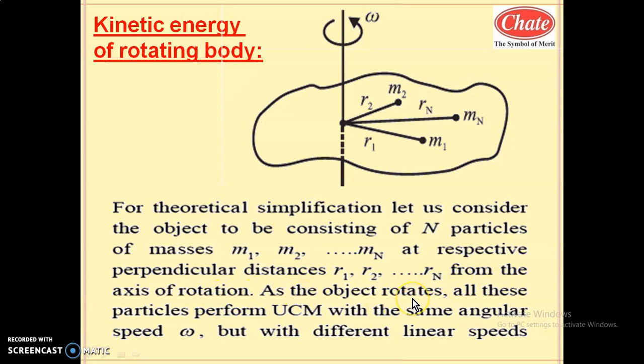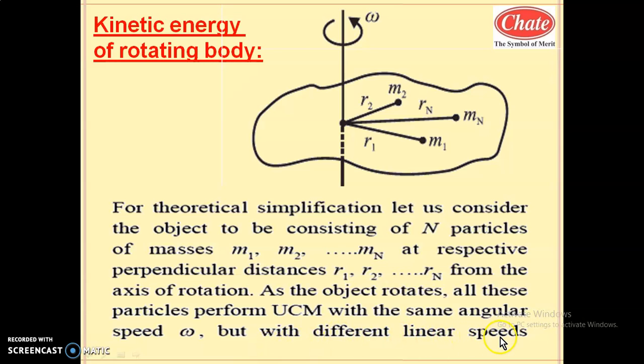As the object rotates, all these particles perform UCM. So the particles' motion is uniform circular motion, that is, circular motion with constant angular velocity, with the same angular speed omega. So all particles perform UCM with constant angular velocity omega, but with different linear speeds.